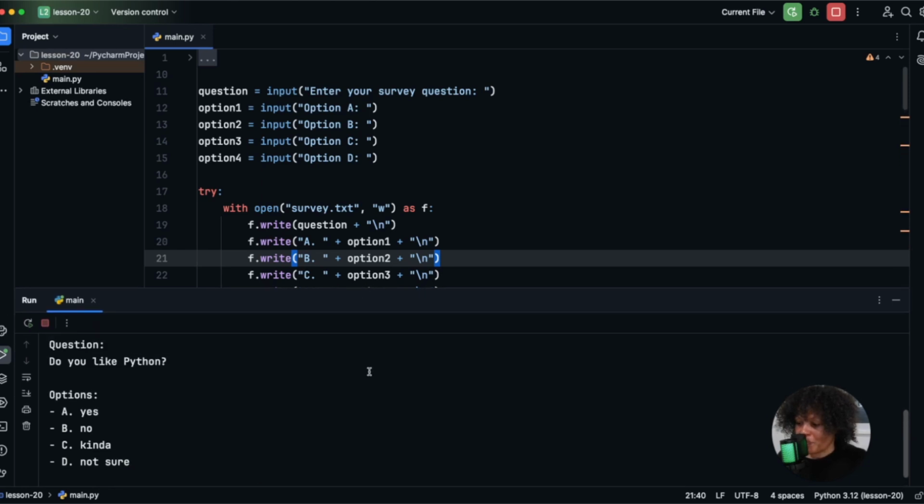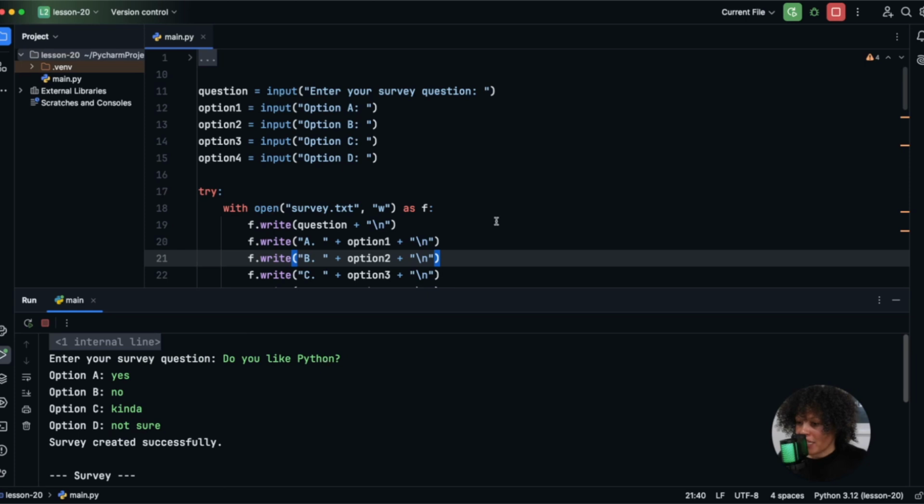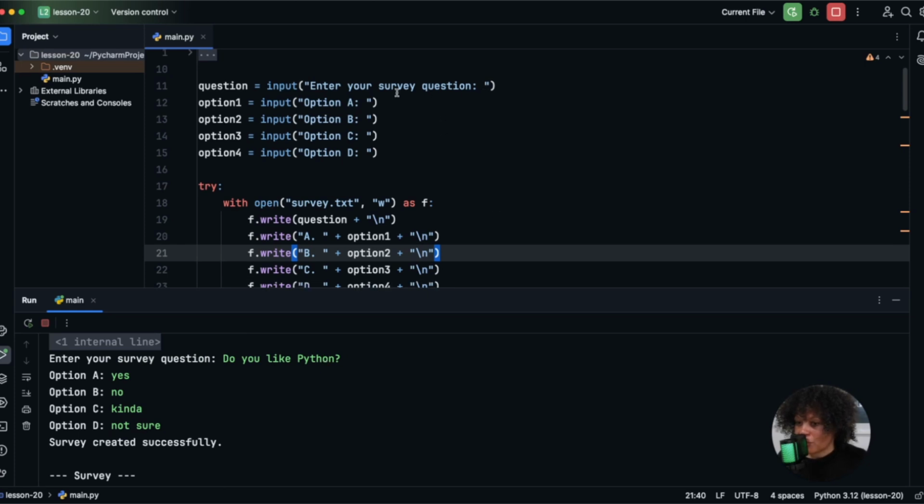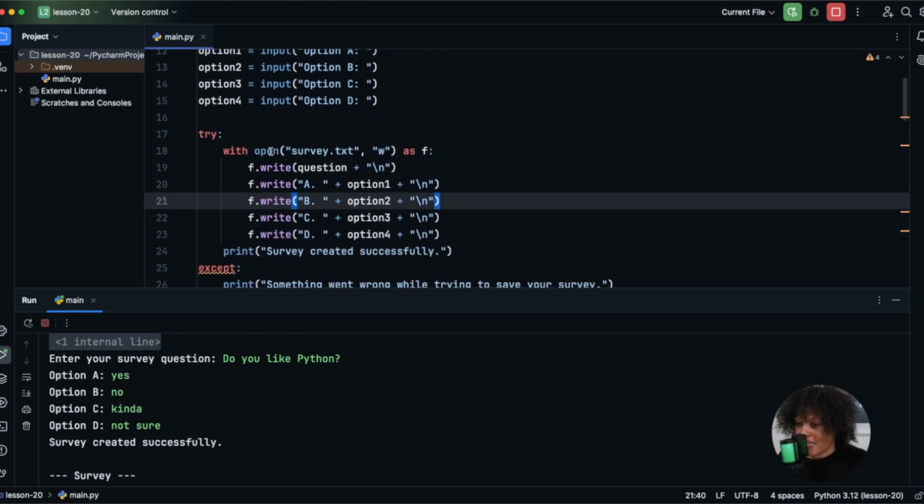Okay, and so let's see how that relates to our code. Okay, so we can see that enter your survey question, I entered it. All of these are being stored correctly in these variables. And then we go inside of here and it says that the survey was created successfully. Now we don't see the survey.txt, but that's because we are still inside of a running program right now. This program is alive right now. It's not done yet, so it hasn't been created yet.